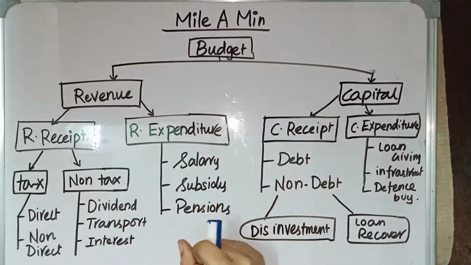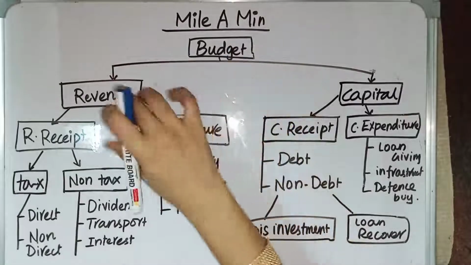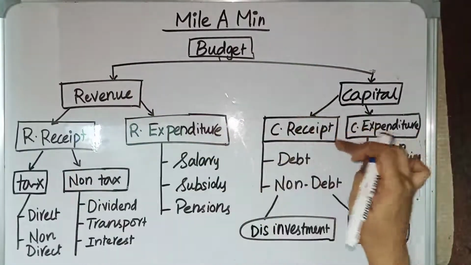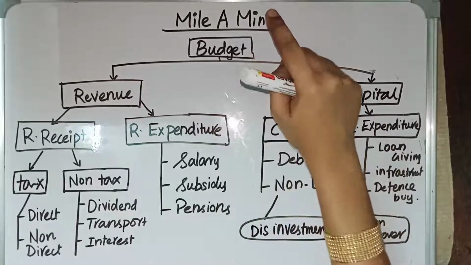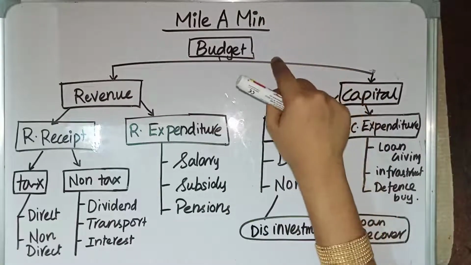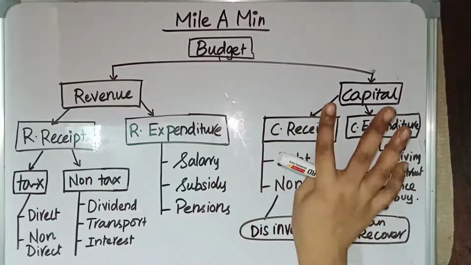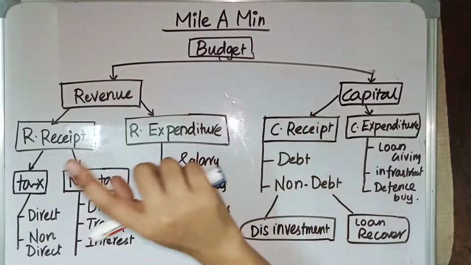Viewers, it's my name at IAS Academy, and in this video we are going to discuss about budget. We are going to discuss about revenue, capital, revenue receipt, revenue expenditure, capital receipt, capital expenditure. We are also going to discuss budget deficit, fiscal deficit, and then primary deficit, and then fiscal stimulus, fiscal consolidation, and FRBM Act. These are the things which we are going to discuss in this video. So watch this video till the end.